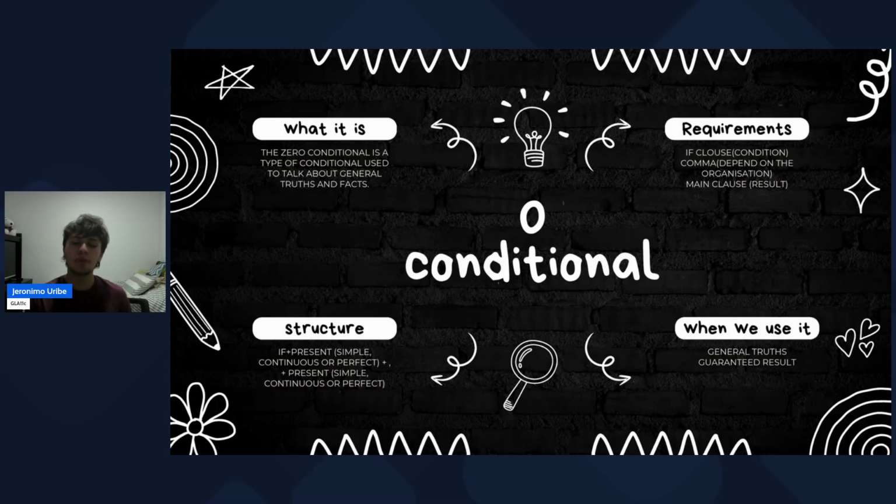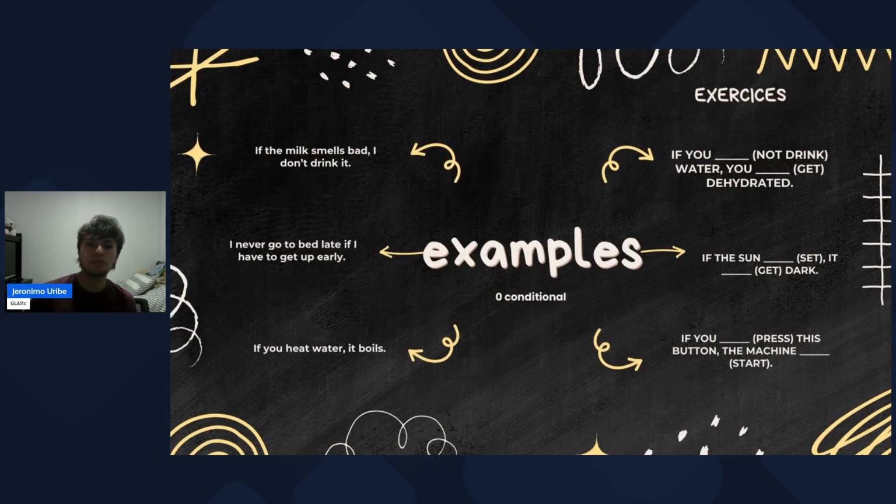Also remember that the comma depends on whether the consequence goes first or after. Here we have three examples. If the milk smells bad, I don't drink it. I never go to bed late if I have to get up early.